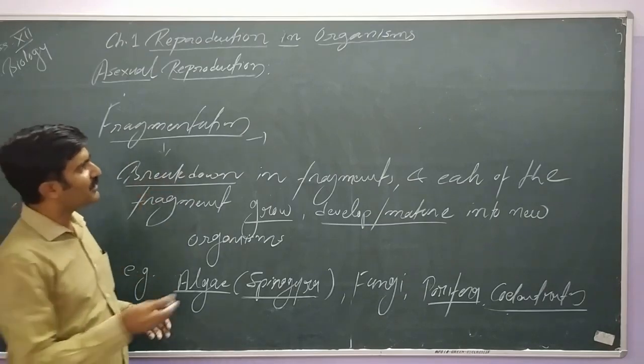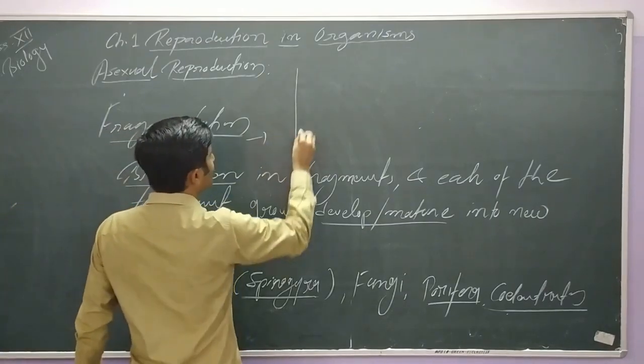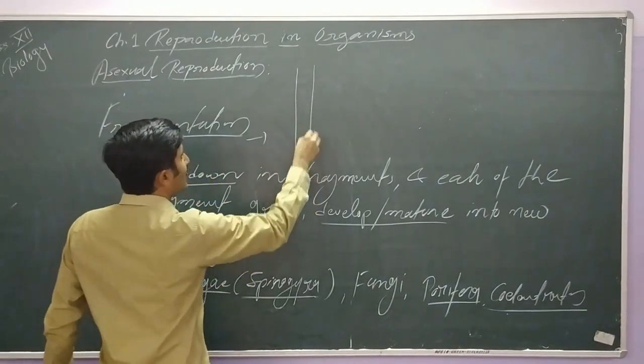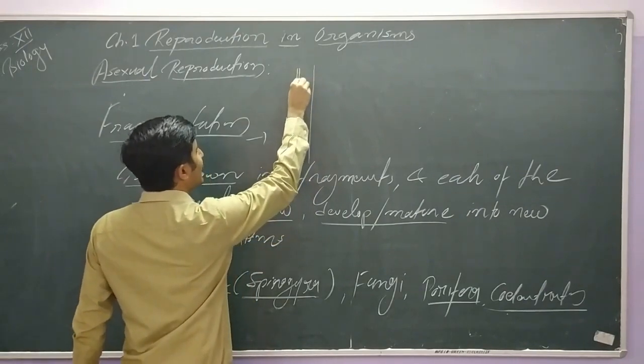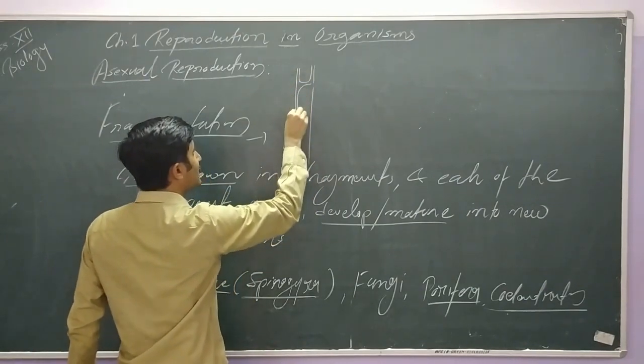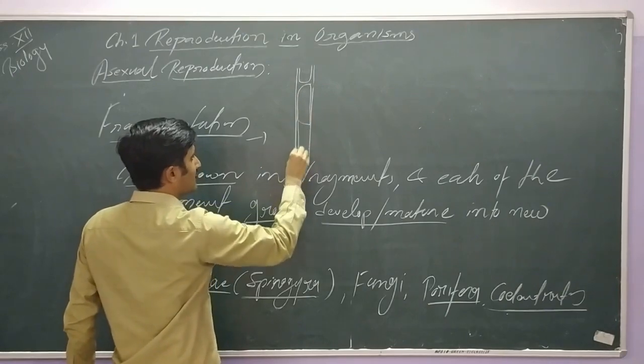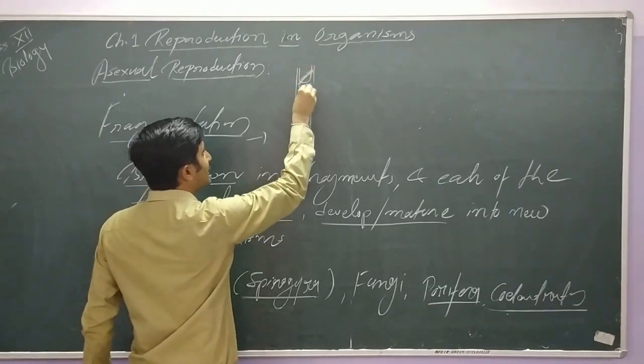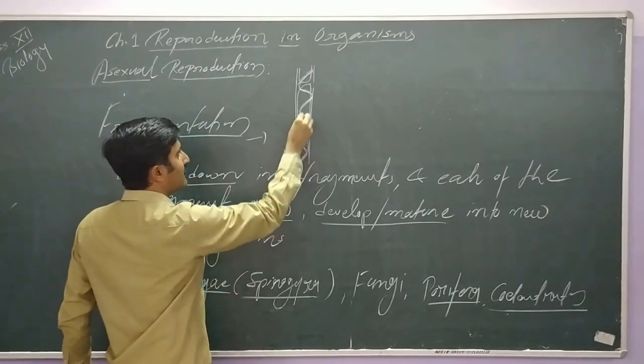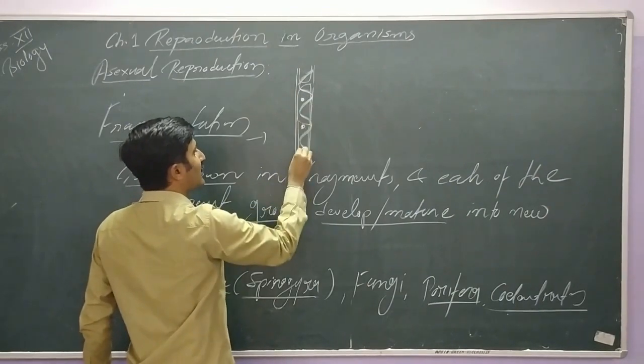We should take an example that is already known to you. If you take the example of this simple algae, this algae has a ribbon shaped chlorophyll. This is Spirogyra.